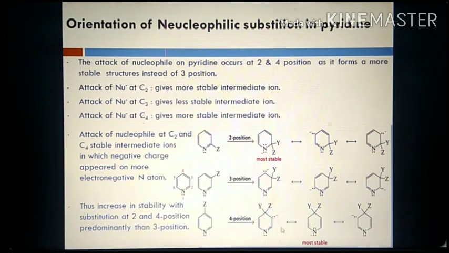No such resonating hybrid structure is seen in the case of the 3 position. Here the negative charge is on carbon, and there is no negative charge on nitrogen, so it is less stable. Thus keep in mind that the nucleophile, a negatively charged species, always attacks at the 2 and 4 positions but not at 3.